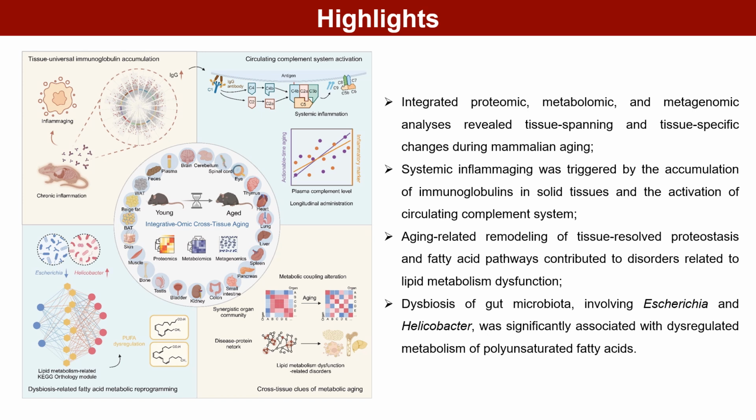We found that systemic inflammaging was triggered by the accumulation of immunoglobulins in solid tissues and the activation of the circulating complement system. Aging-related disruption of tissue-resolved proteostasis and fatty acid pathways contributed to disorders related to lipid metabolism dysfunction. Dysbiosis of gut microbiota, involving Escherichia and Helicobacter, was significantly associated with dysregulated metabolism of polyunsaturated fatty acids.